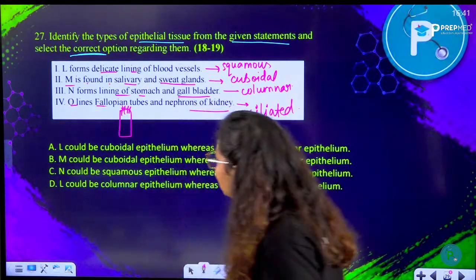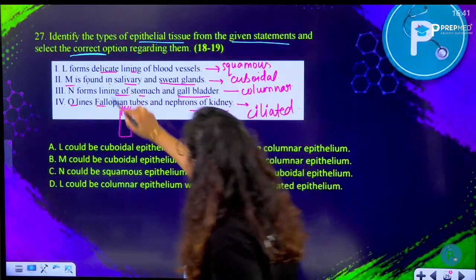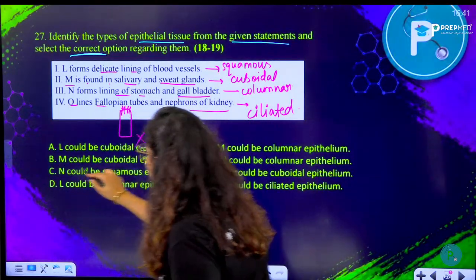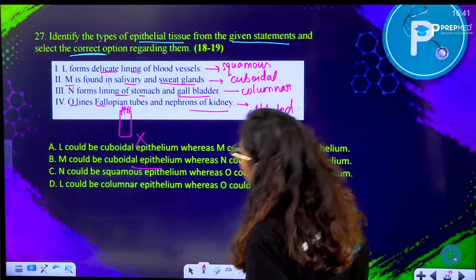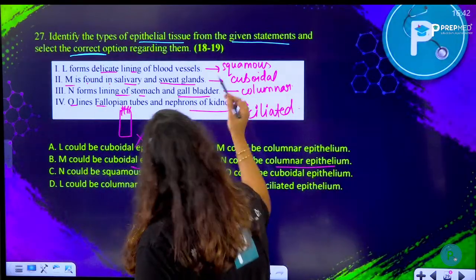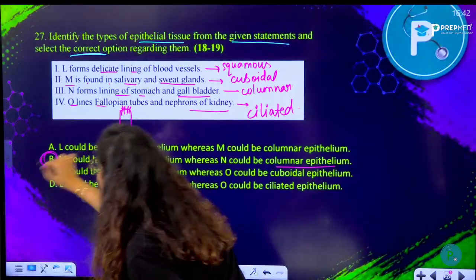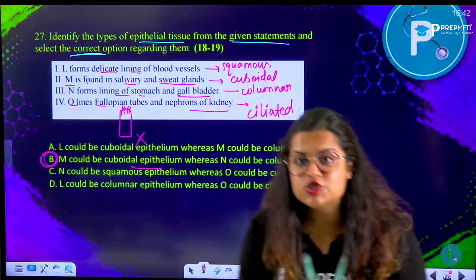Ciliated here. So L could be cuboidal. L is not cuboidal. Wrong. M could be cuboidal. M is cuboidal. Yes. Whereas N could be columnar. N is columnar. Yes. So B is absolutely correct. Option number B matches.